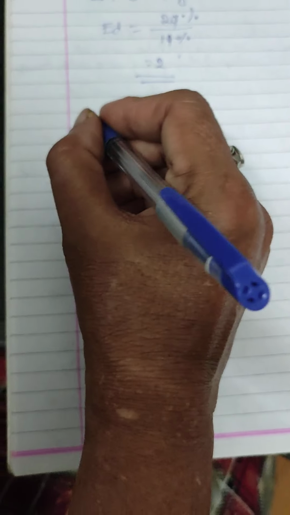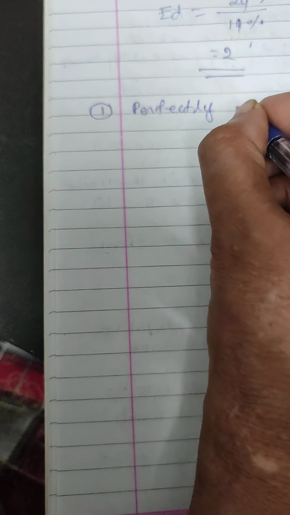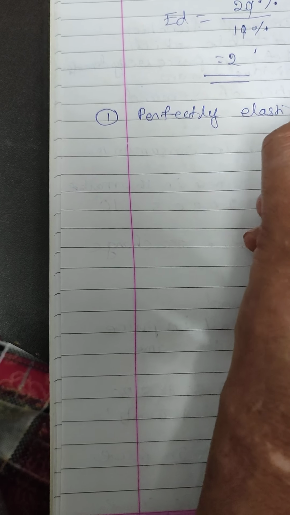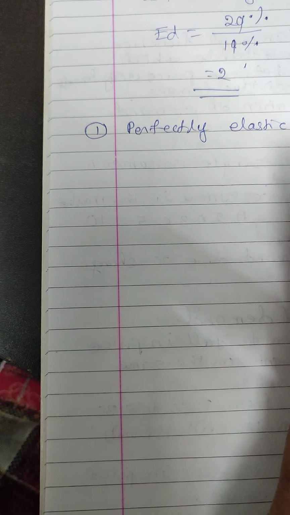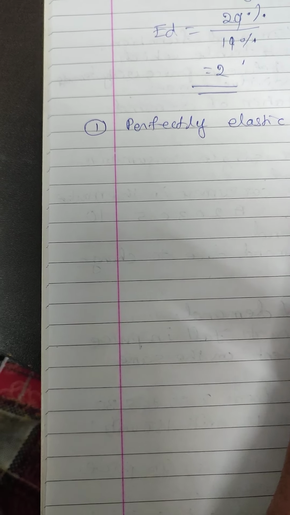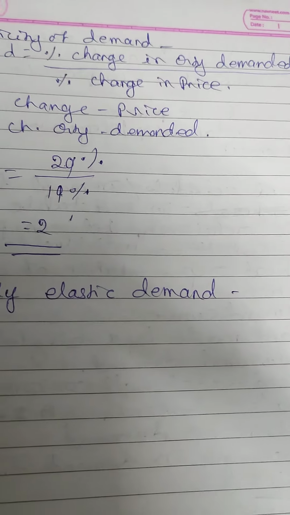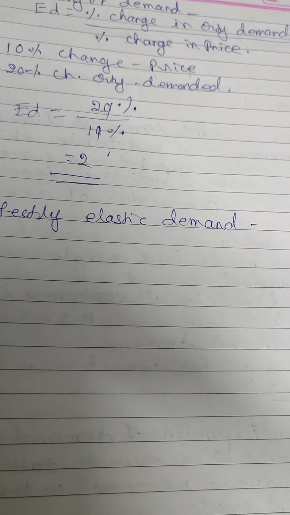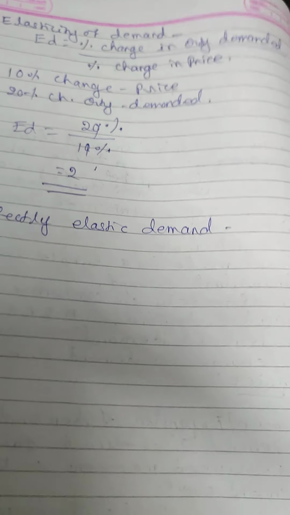So here there are 5 types of elasticity of demand. The first one is perfectly elastic demand. What is perfectly elastic demand? Same price, more and more quantity is demanded.